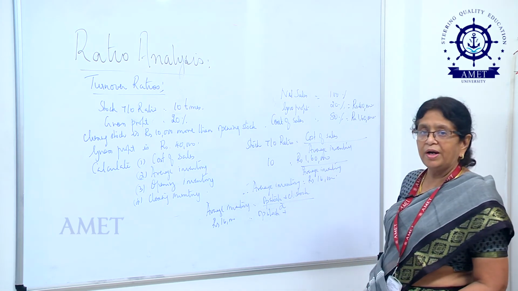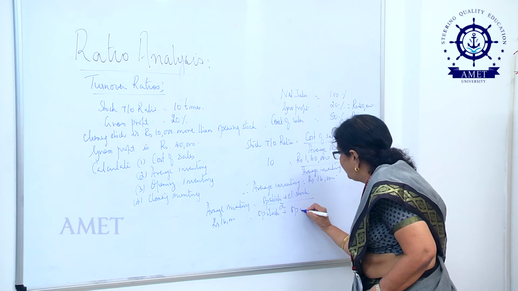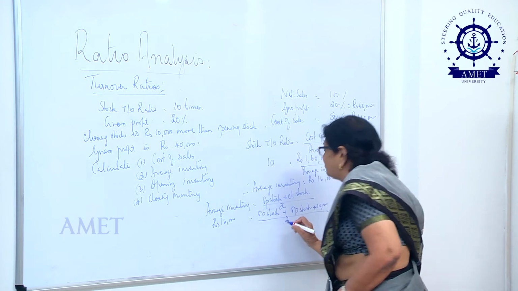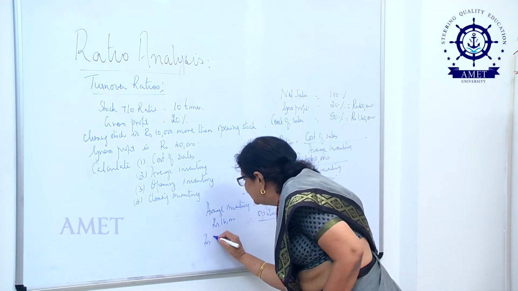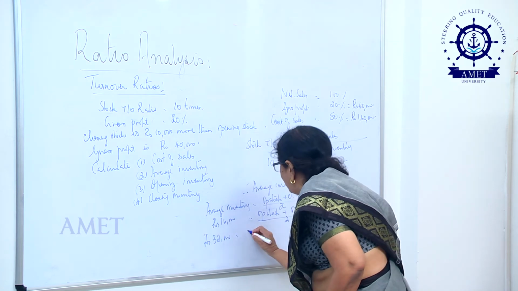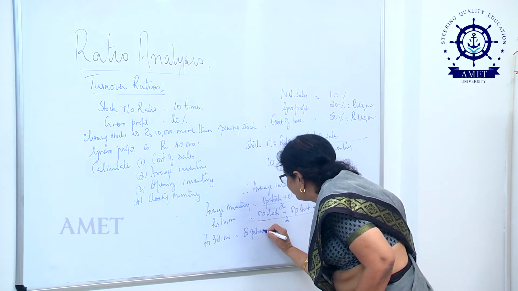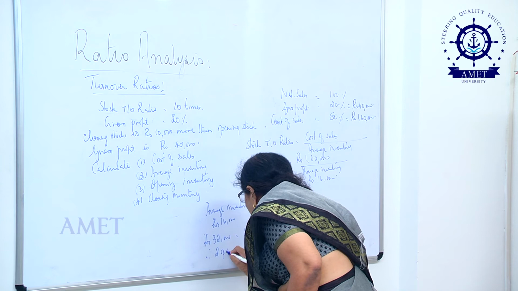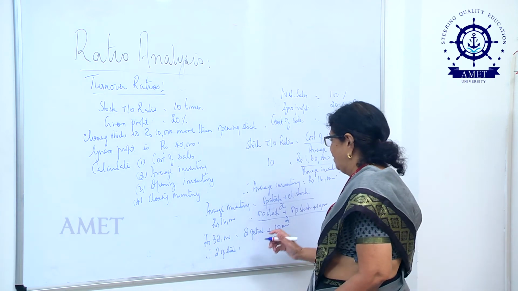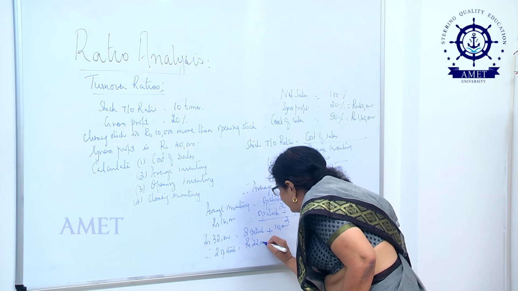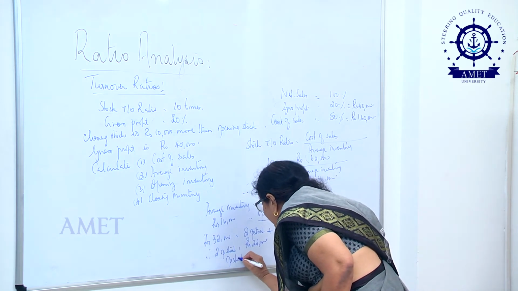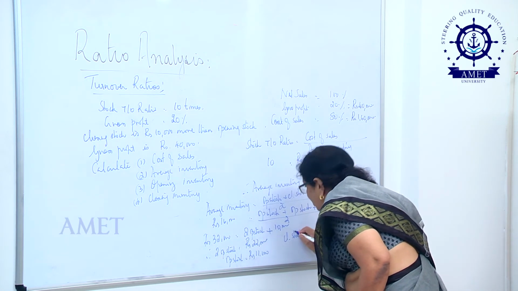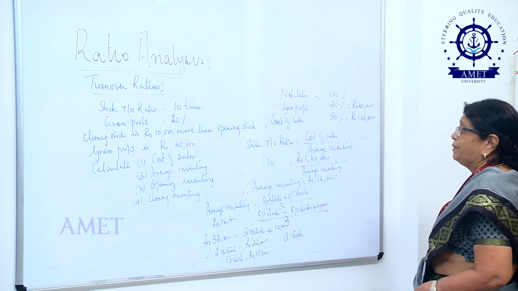Now, if I write closing stock, I will not be able to solve it. So, I write opening stock plus 10,000, the whole thing divided by 2. Now, cross multiply: rupees 32,000 will be equal to 2 opening stock plus 10,000. Therefore, 2 opening stock will be equal to rupees 22,000. My opening stock will be equal to rupees 11,000 and my closing stock, the problem says, is 10,000 rupees more than opening.